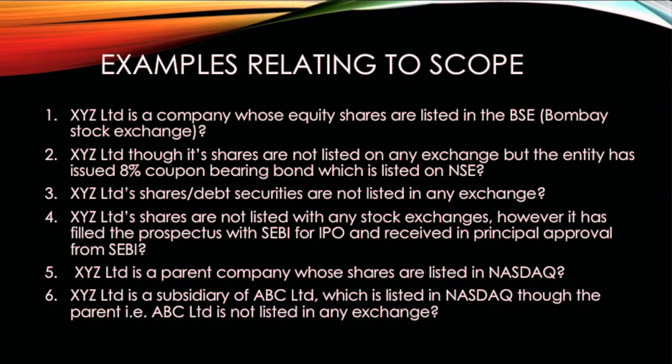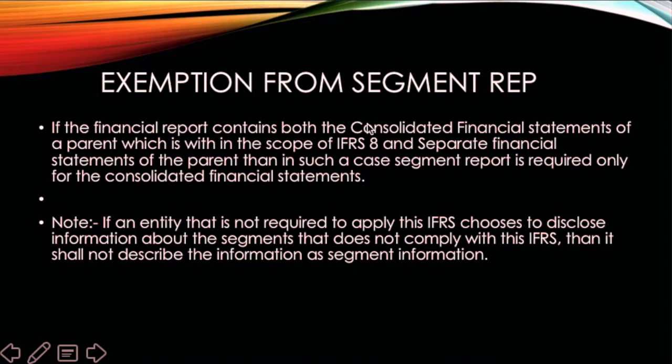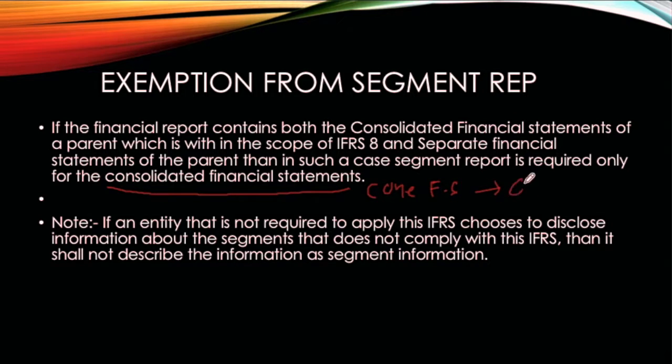If the financial report contains the consolidated financial statement of a parent, which is consolidating and making it public within the scope of IFRS 8, and the separate financial statement of the parent included in the financial report, then the segment report is required only for the consolidated financial statements. That's it, which means only one set of financial statements has to be there for one segment reporting.